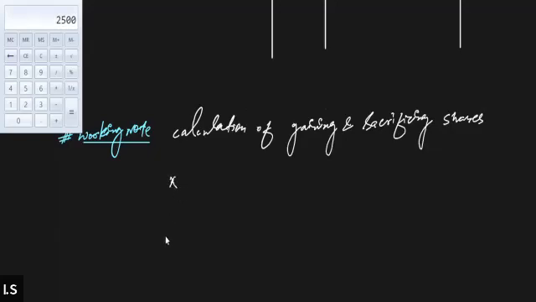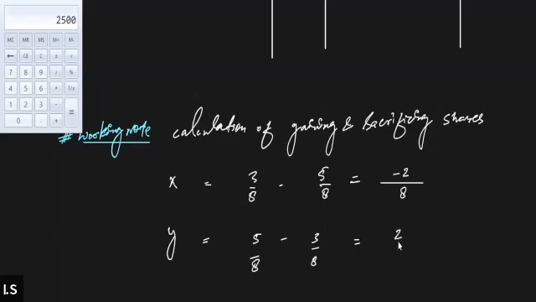X and Y, their old profit sharing ratio was 5:3. That means 5/8 and 3/8. Now their new profit sharing ratio is 3:5. That means 3/8 and 5/8. Considering these values, we will find out the gaining and sacrificing share. So it will be -2/8 for X, and for Y, it will be 2/8.